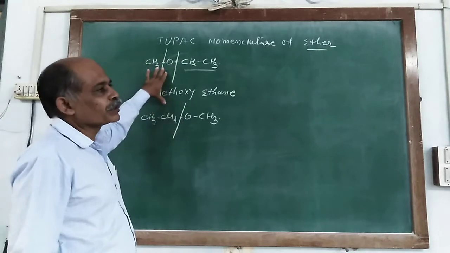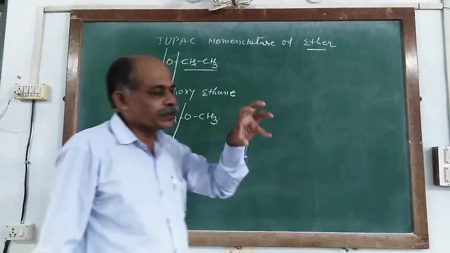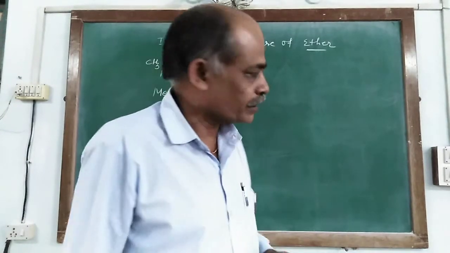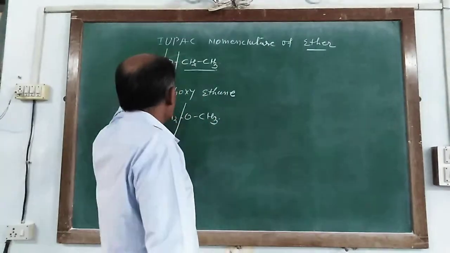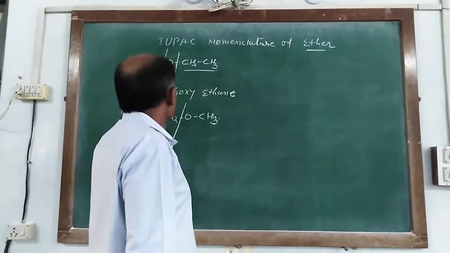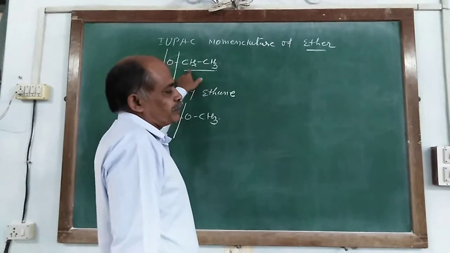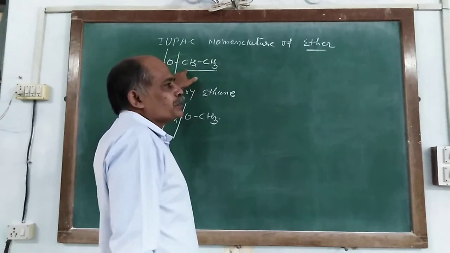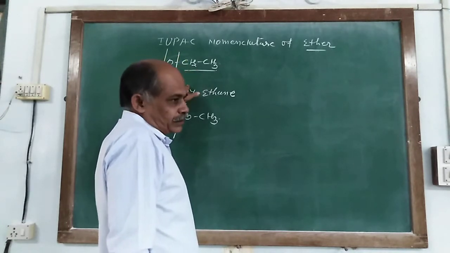Both compounds are similar and have the same IUPAC name, but the representation of the two compounds is different. Sometimes you are given this type of representation for the structural formula, and at that time you make the mistake.